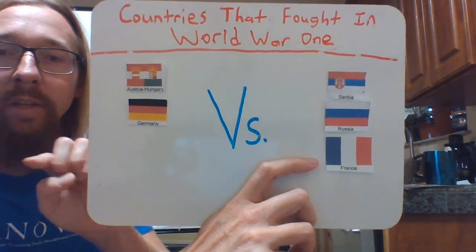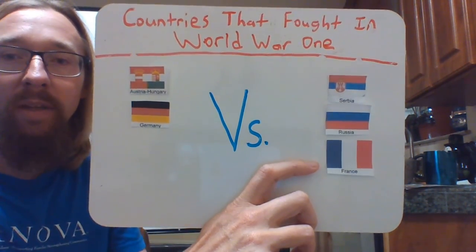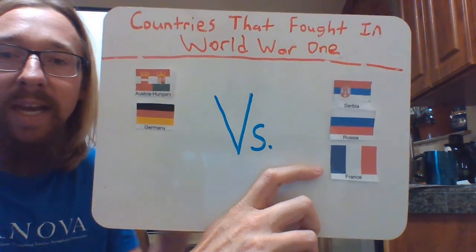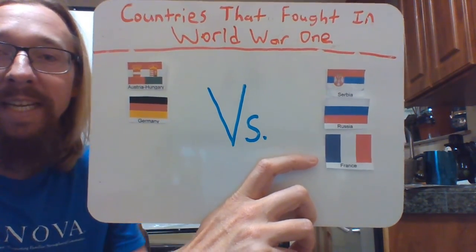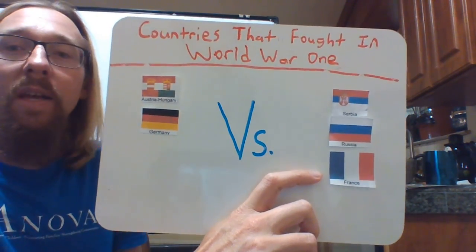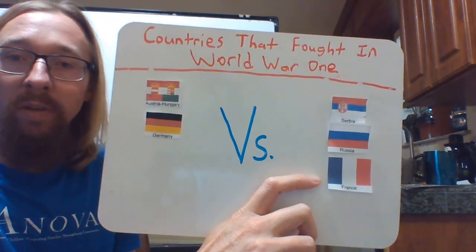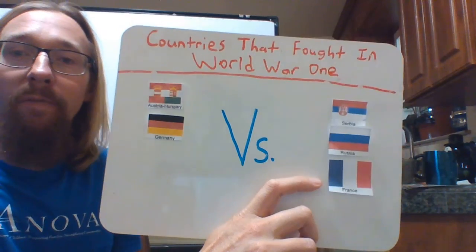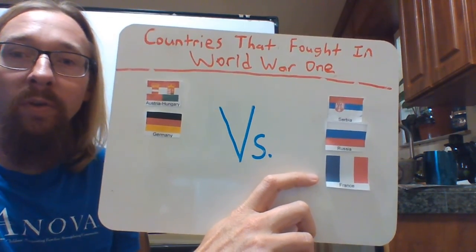So Germany had to go through another country called Belgium. It had to go through Belgium in order to get through France. Now, this was a problem. There was a treaty signed before this war where it said that Belgium should remain neutral in times of war